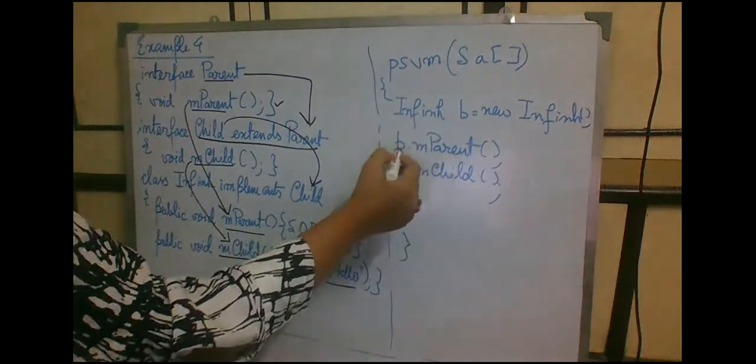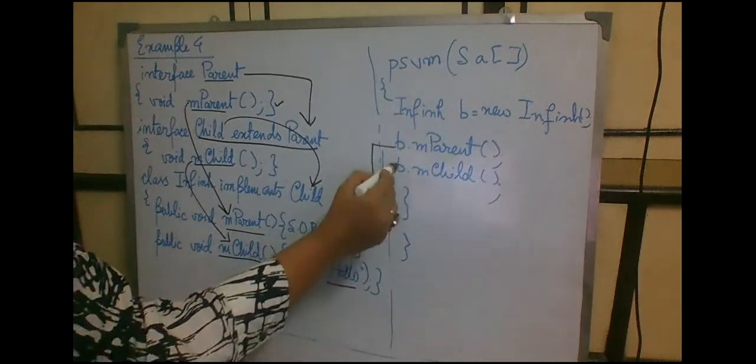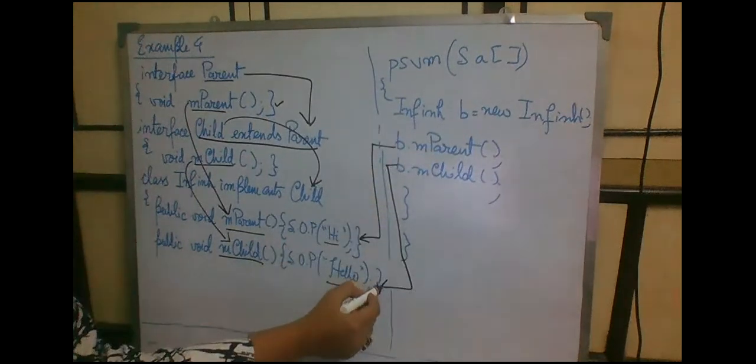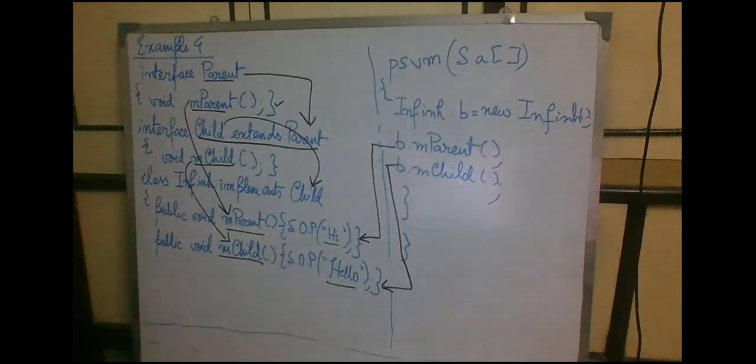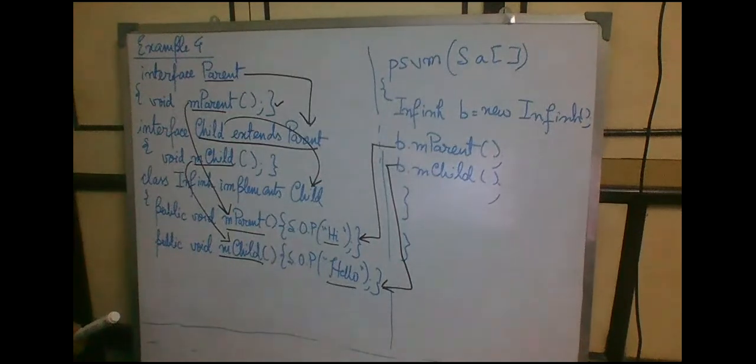And using that particular object, we are calling both the overridden methods of parent interface as well as child interface, because both the overridden methods have got their definition inside that interface inheritance class. Therefore, when the methods are called, they are pointing to these two overridden methods. Next, inside the code, we will see how the code works.